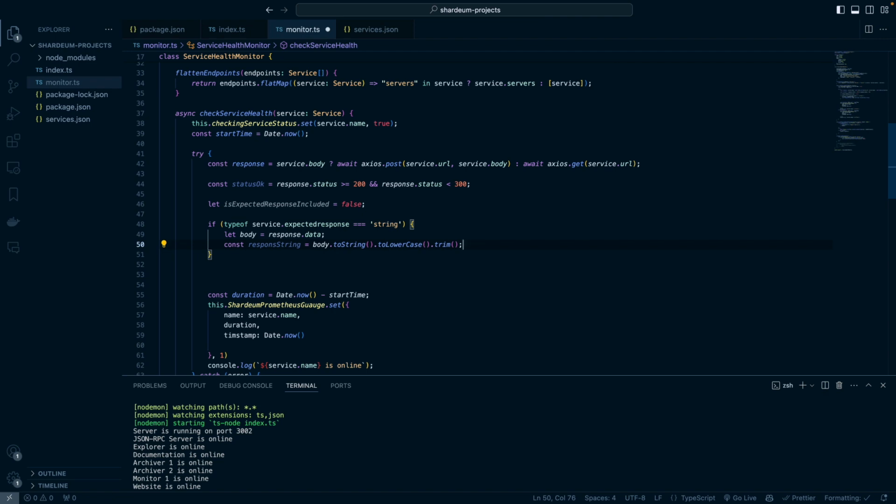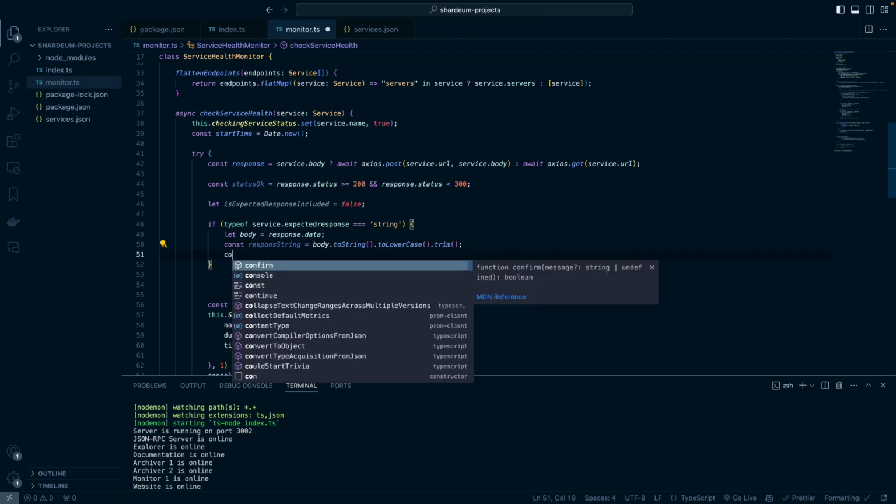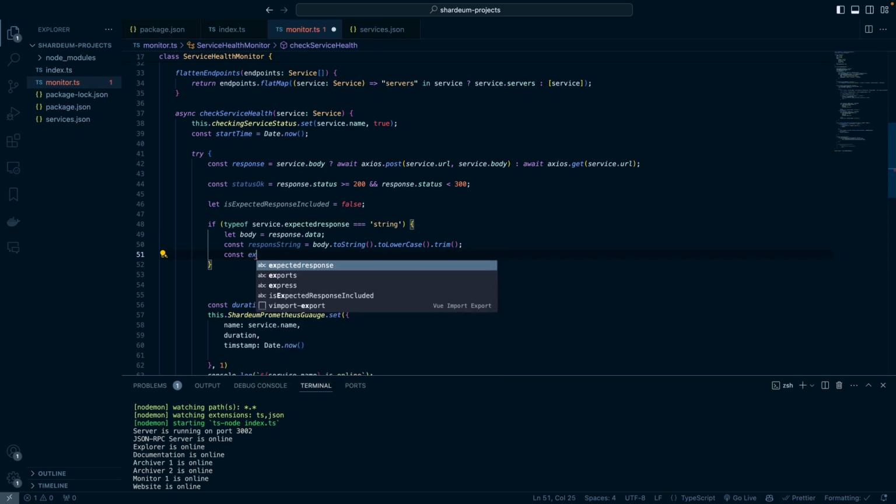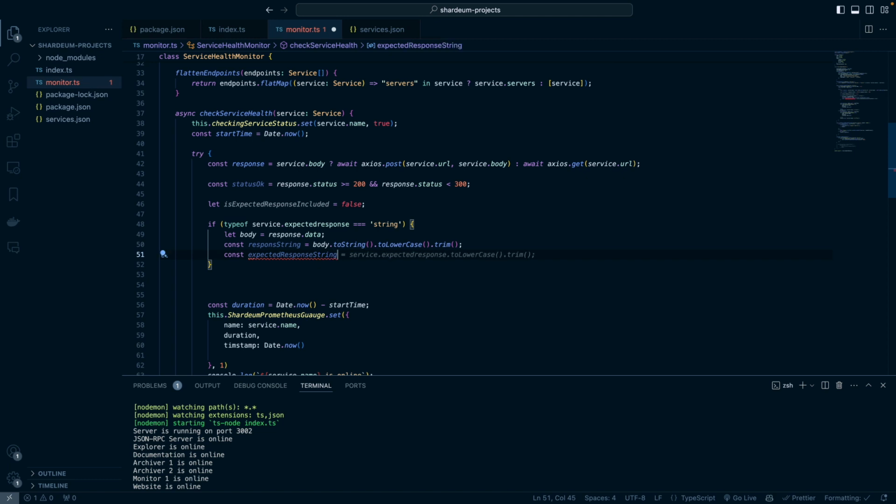And then let's also do the same thing for our expected response string. So let's do expectedResponseString is service.expectedResponse. Yes, I think I'll accept that, but I will add toString here.